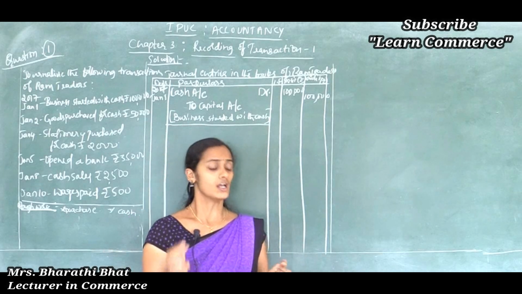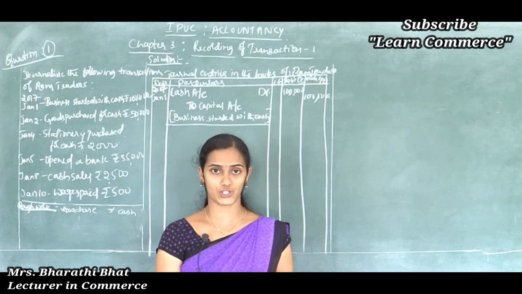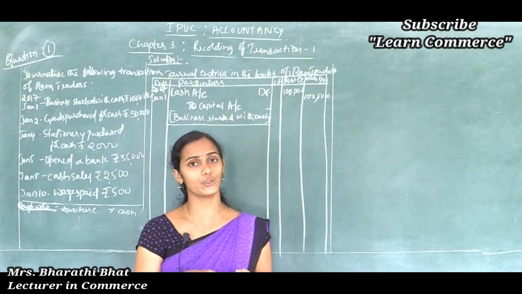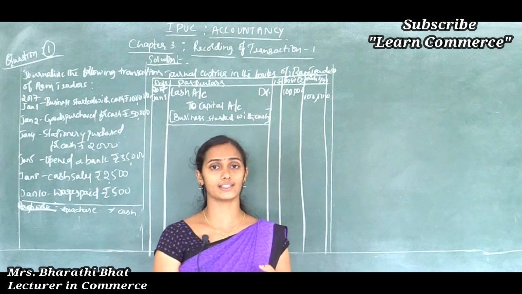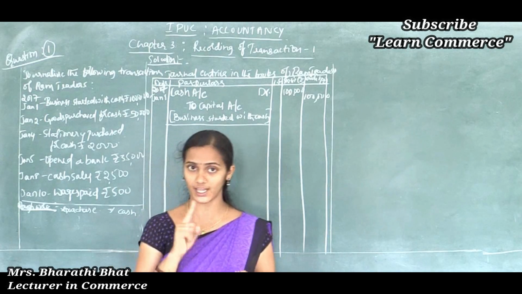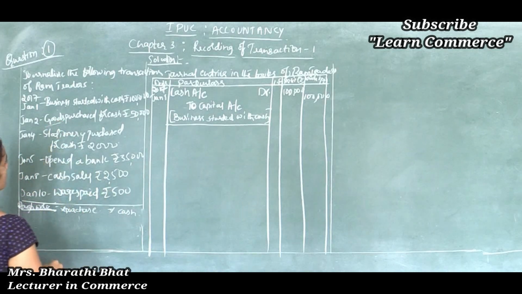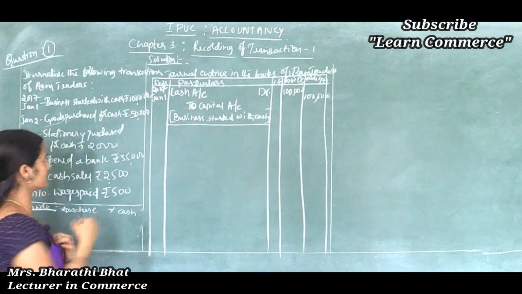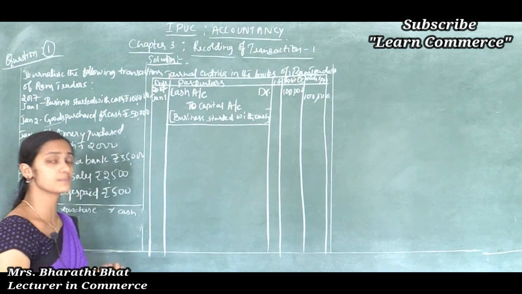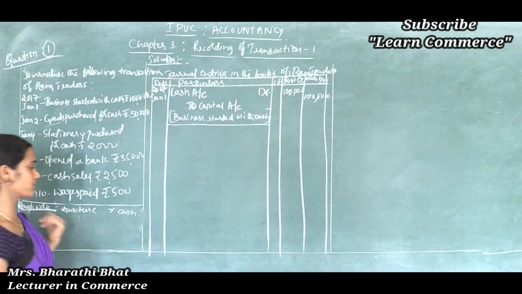Say for example, furniture purchased, machinery purchased, motor vehicle purchased, or building purchased. If the transaction is like that, then you can consider it as an asset. Building comes under asset, machinery comes under asset. Otherwise, if they just mention goods purchased, then you should consider that transaction as purchases. Purchases means expense.